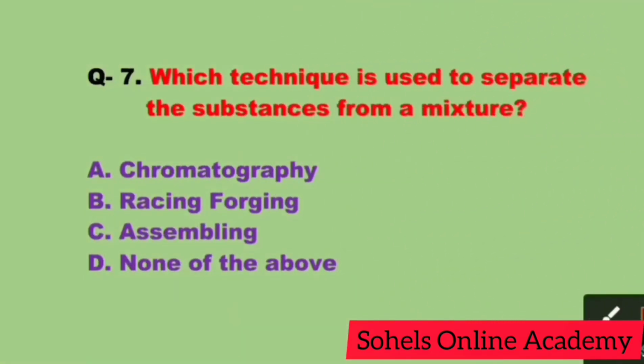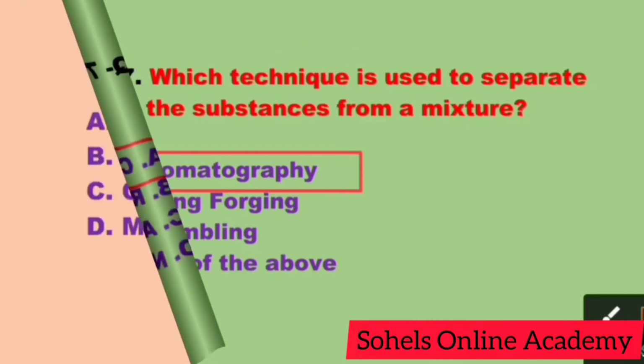Next question. Which technique is used to separate a substance from a mixture? Here correct answer is A. Chromatography. Chromatography is one of the most important techniques for the separation of a mixture by passing it in solution or suspension through a medium in which the components move at different rates.